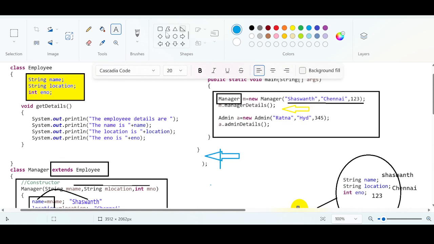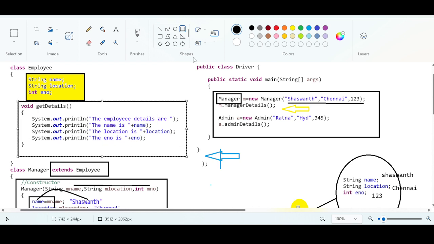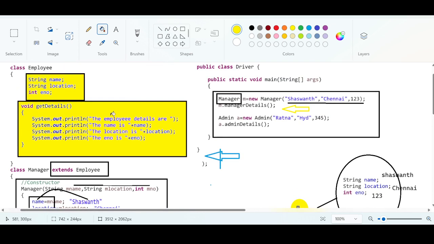Right? Now don't you think that we have used this method which is part of the parent class? Reusability. So don't you think that we have done something? We did what? We are reusing this method which is part of the parent class. It is not even part of the child class. We are trying to execute this method as part of the parent class. Okay, this thing is done.